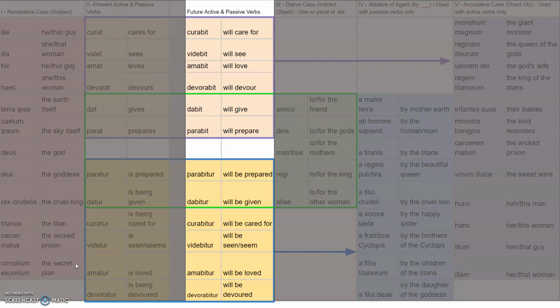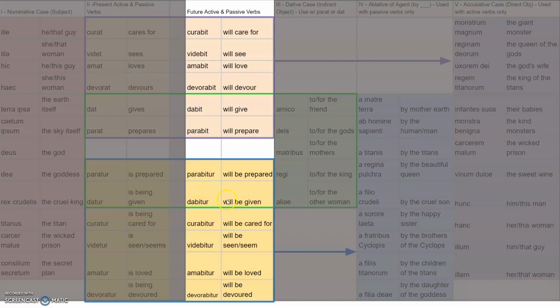In our sentence builder, you may very quickly notice that the difference between present and future is very simple. You just slap a bi in the middle of it and call it a day. So karat, cares for, becomes karabit, will care for. Videt, sees, becomes videbit, will see. And even in the passive, parater, is prepared, becomes parabiter, will be prepared. Even when the endings change to passive, it's still a matter of just putting a bi in the middle. And that's true for a good amount of verbs.